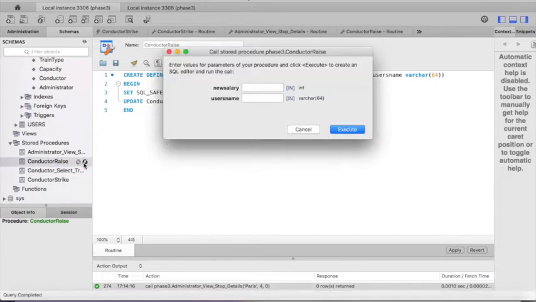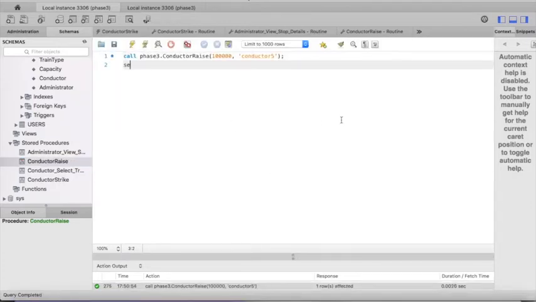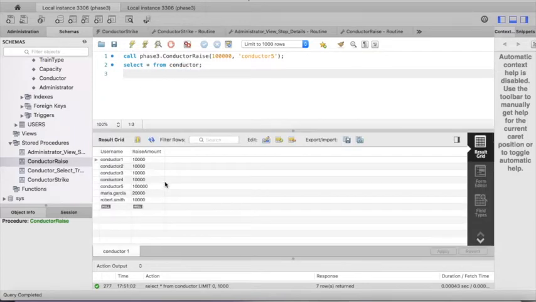So I'm going to update the conductor's salary to 100,000 for conductor 5, and select from conductor, and conductor 5's salary is now 100,000, and if I change that, then it is now 20,000.